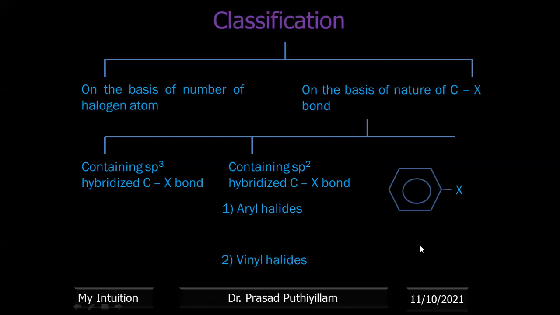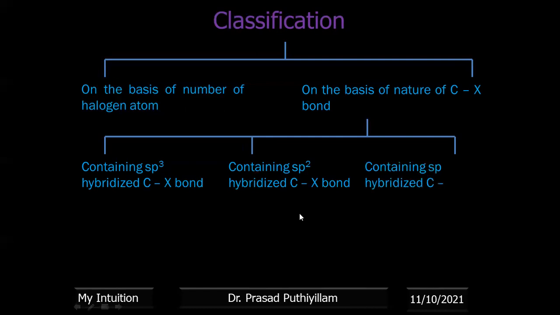Another example, that is vinyl halides. Here I am representing the vinylic group. So this is the vinyl group. If it contains a halogen atom, then we can call it a vinyl halide. Say vinyl chloride is a very important monomer to prepare polyvinyl chloride, PVC. Okay, so they are vinyl halides containing an sp2 hybridized C-X bond.